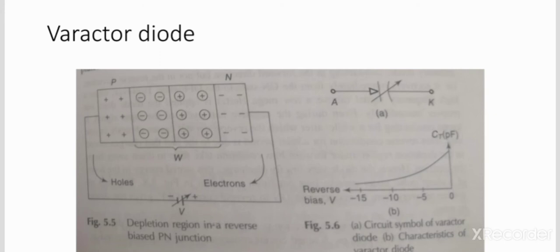So at 0 volt, what will happen? The varactor depletion region width W is very small. At 0 voltage, the varactor depletion region width is very small, and the capacitance is large at approximately 600 picofarads. When the reverse bias voltage across the varactor is 15 volts, the capacitance is 30 microfarad. So these are the varactor diodes.